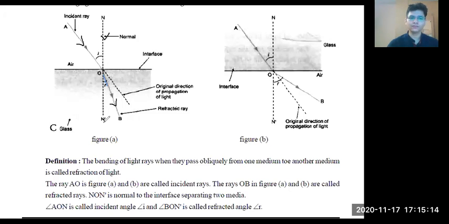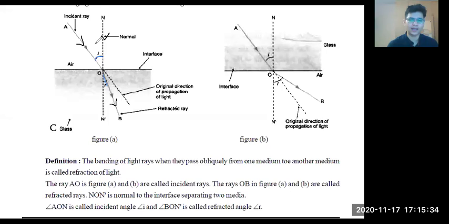Now, this is the first thing. The second terminology is the angle of incidence and angle of reflection, which we studied in reflection. In the same way, the angle of incidence will always be the same. What is the angle of incidence? It is the angle between the incident ray and normal.